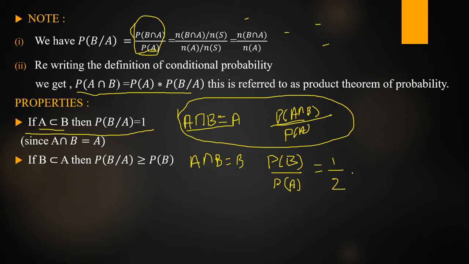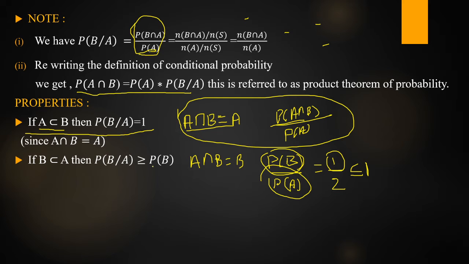Is 1 by 2 less than or equal to 1 or greater than or equal to 1? Less than or equal to 1. What is this 1? 1 is nothing but P of B. So P of B is equal to 1 by 2, which is less than or equal to 1. Only P of B is greater than 1. So P of A is greater than or equal to P of B. This is the greater value, total value is greater than or equal to P of B.